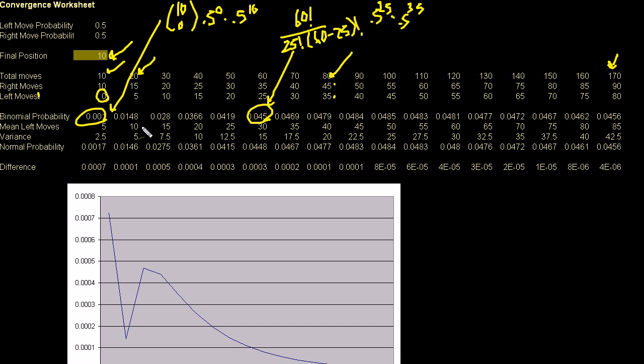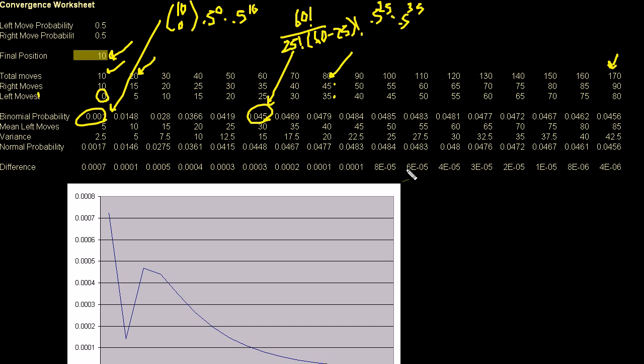And then it figures out the mean and the variance for each of those circumstances. You could look at the formula, but the mean is just the probability of having a left move times the total number of moves. The variance is the probability of left times the probability of right times the total number of moves. And then for the normal probability, I approximate it the same way.